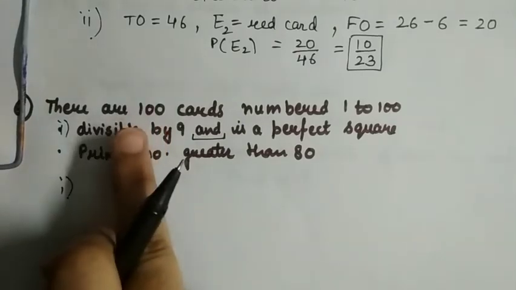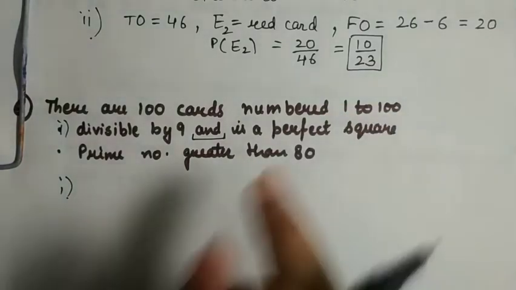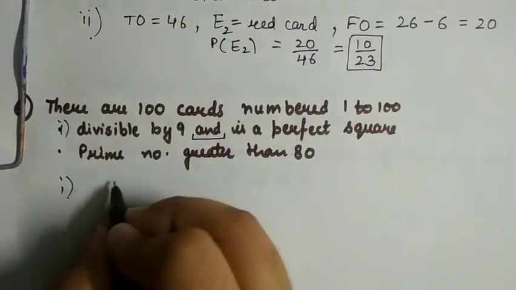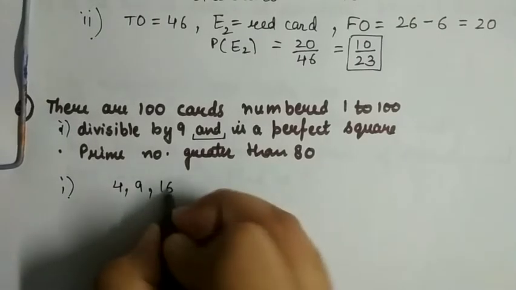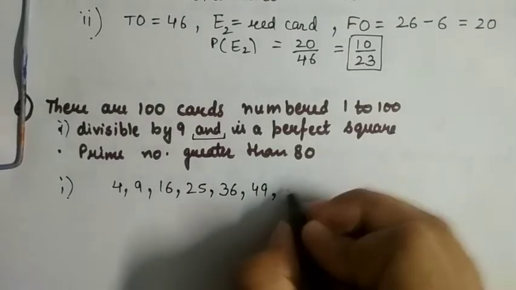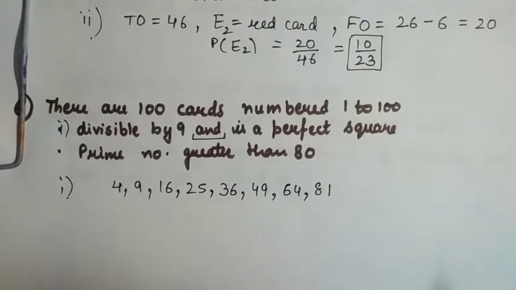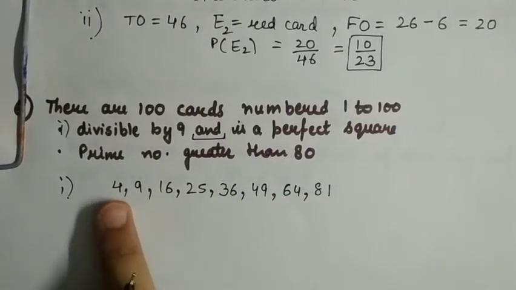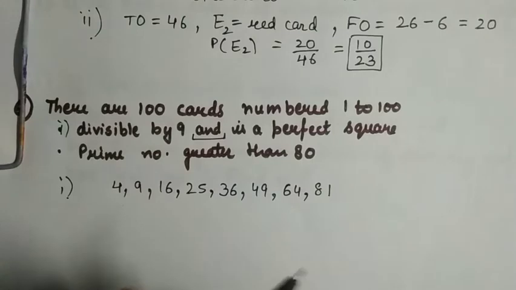First of all, write how many perfect squares there are between 1 to 100. So the perfect squares are 4, 9, 16, 25, 36, 49, 64, 81. So 1, 2, 3, 4, 5, 6, 7, 8. There are 8 perfect squares between 1 to 100.